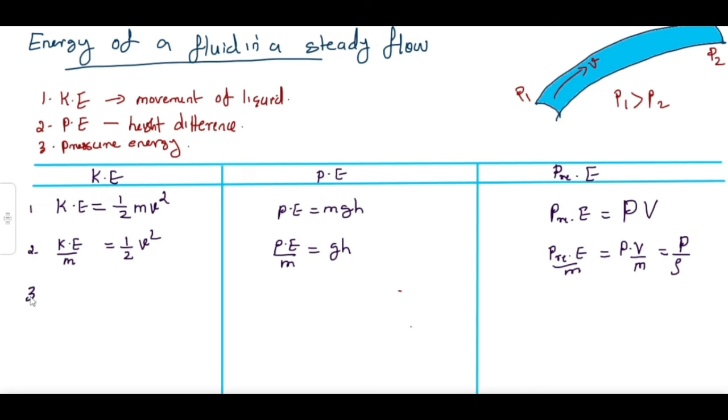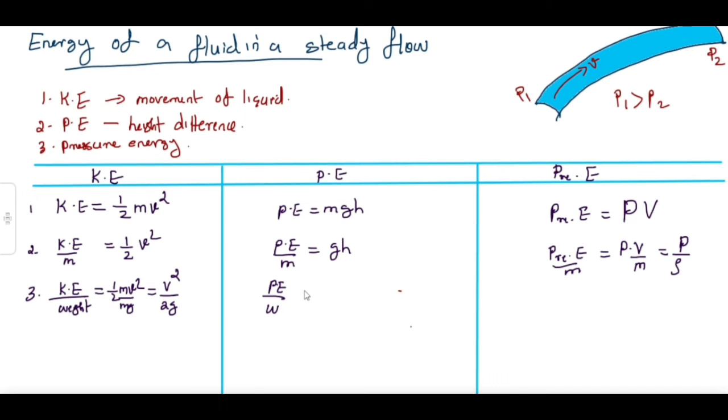Third point related to this energy: what is the kinetic energy per weight? Weight means mg. So half m v square divided by mg is equal to v square divided by 2g. Same way, what is the potential energy divided by weight?